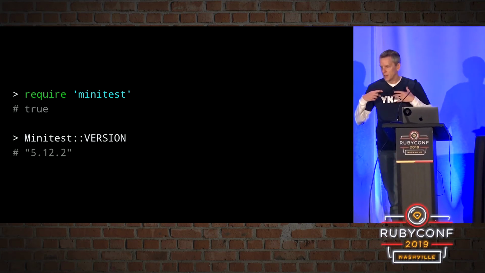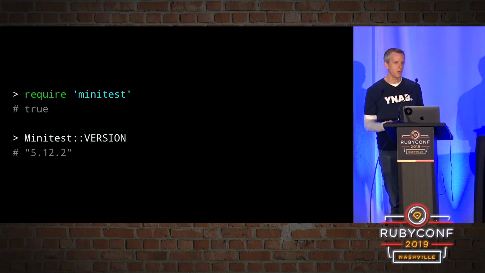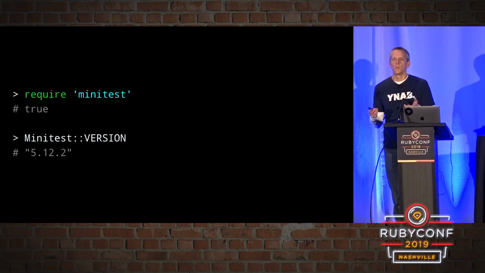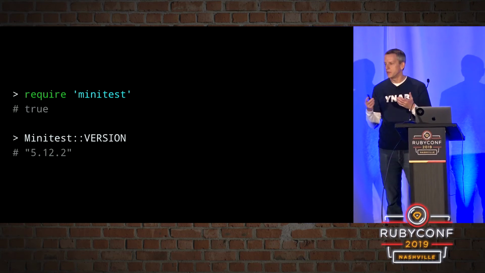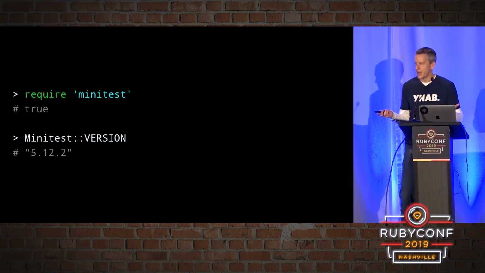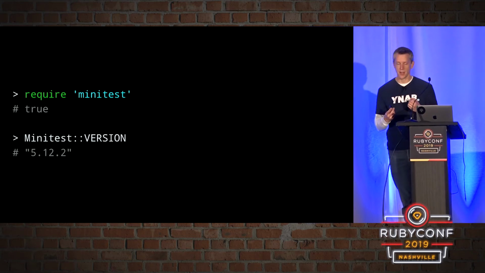We had locked our project to MiniTest 5.11, but we've required 5.12. And why didn't we get the locked version? Well, we're still using RubyGems' version of require, which is going to use the most recently installed version, and we still have version 5.12 installed. So if we want to make sure that we require the appropriate version, we actually need bundler's help with that as well.